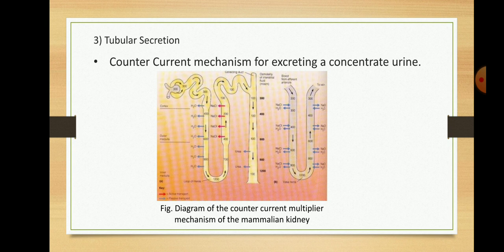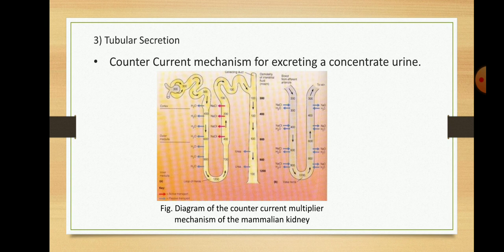Inside the epithelial cells, the carbon dioxide combines with water to form carbonic acid, which then dissociates into hydrogen ion and bicarbonate. A low blood pH stimulates the cells to secrete hydrogen ions in the urine.